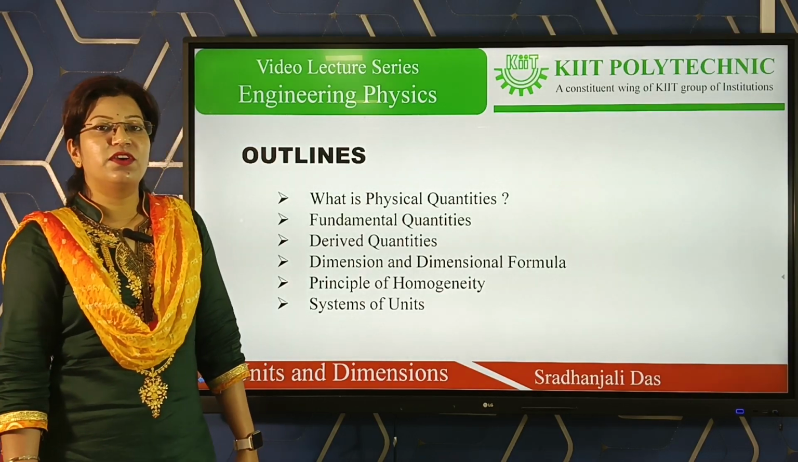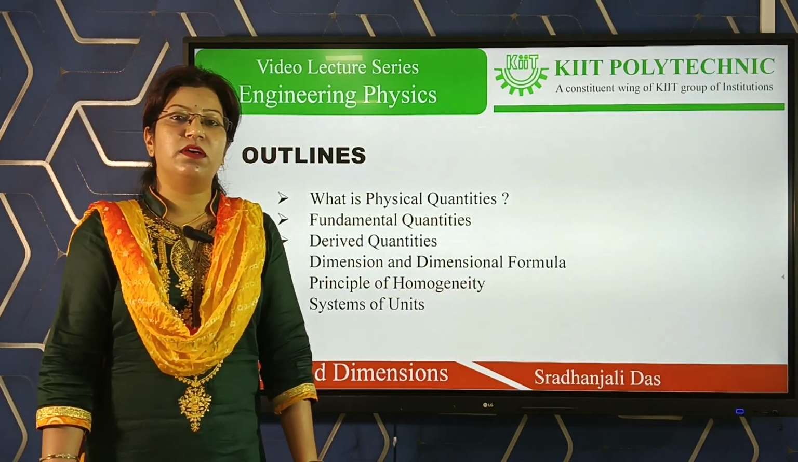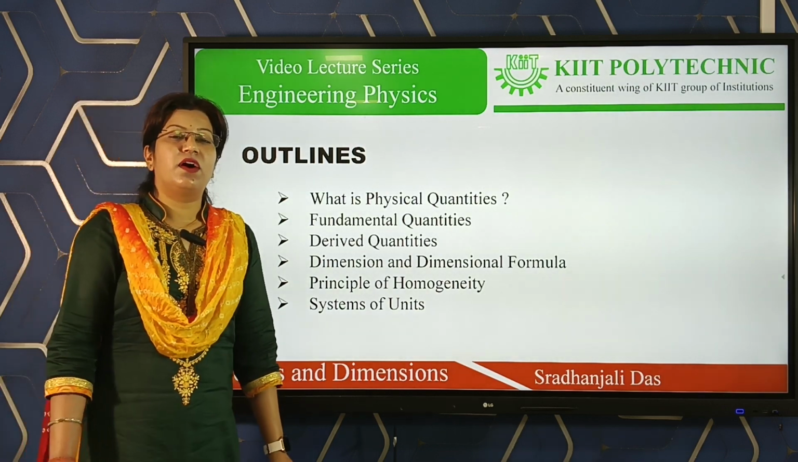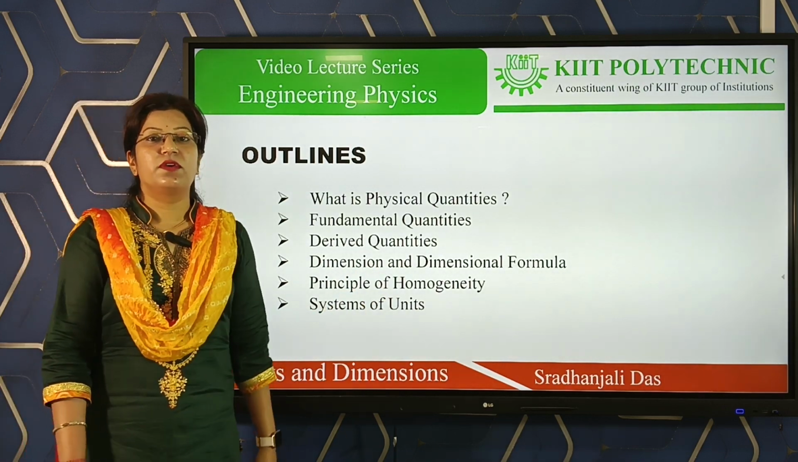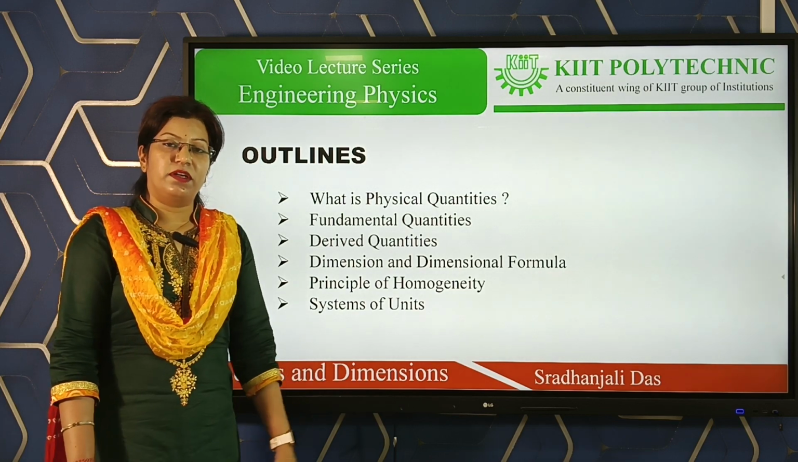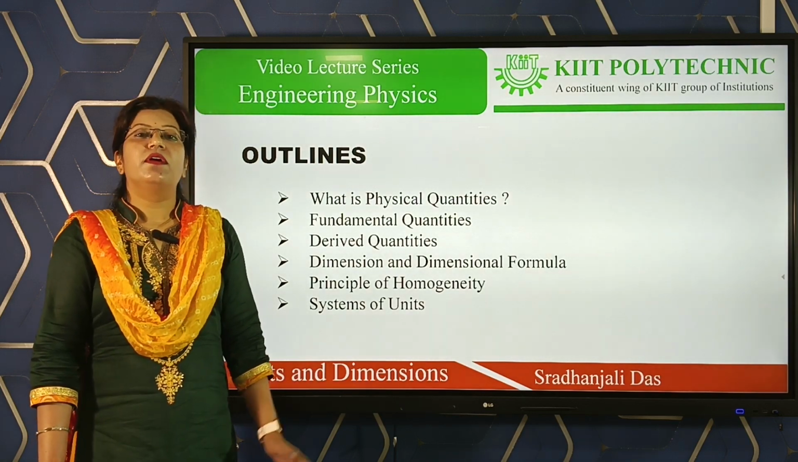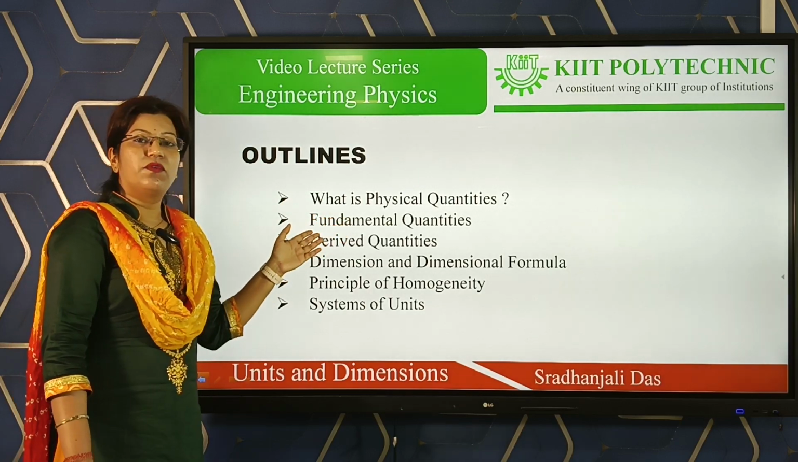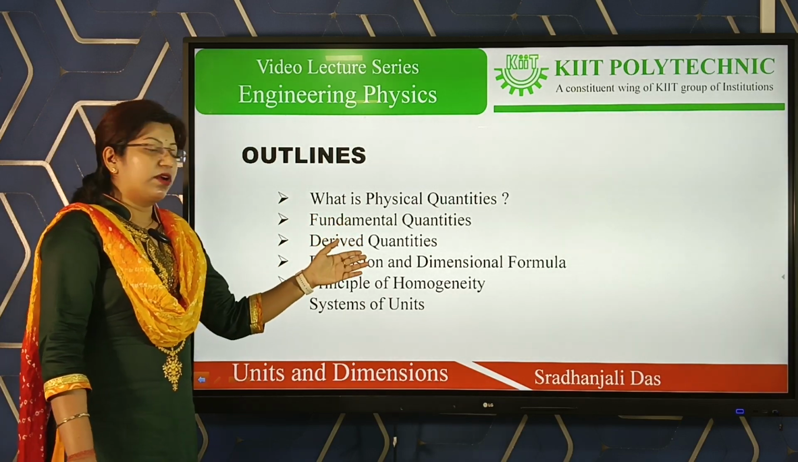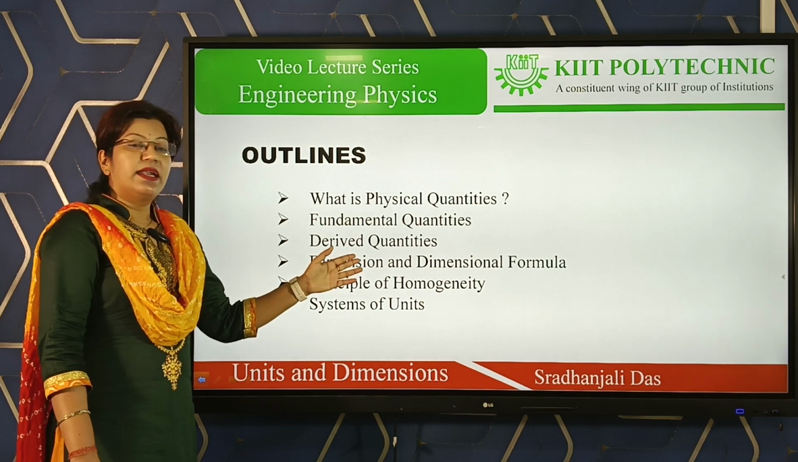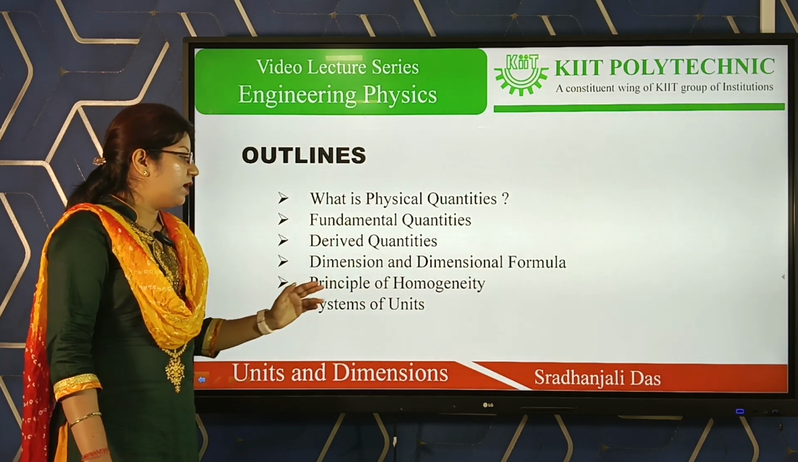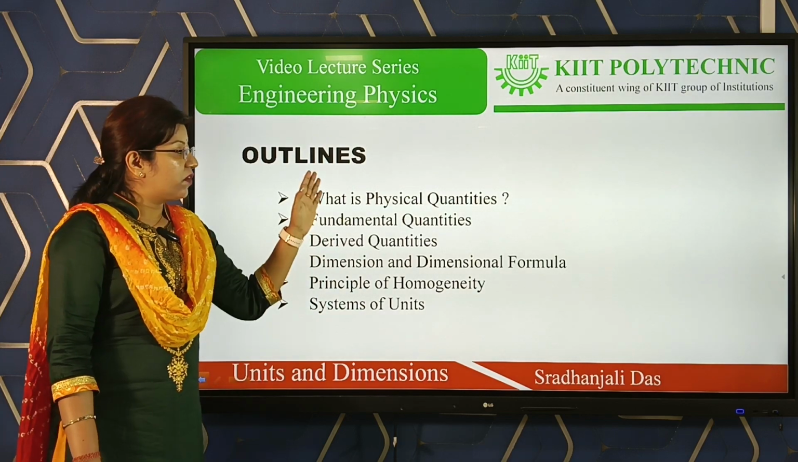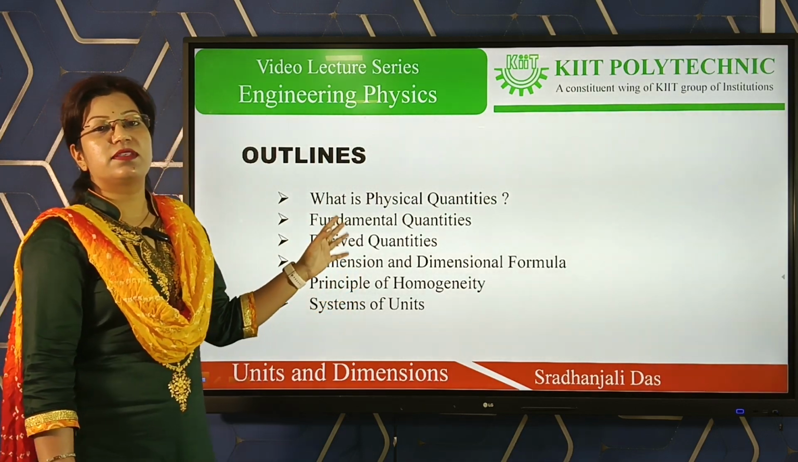Hello everyone. Today I am going to discuss the unit and dimension, which is the first chapter of engineering physics. After going through this chapter, the students are able to understand: What is a physical quantity? What is a fundamental quantity? What is a derived quantity? Dimension and dimensional formula, principle of homogeneity, and the system of units. These are very important parts of this chapter.